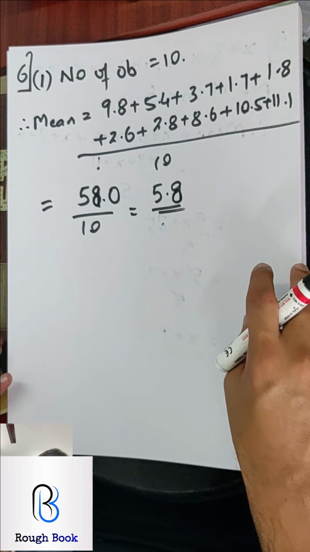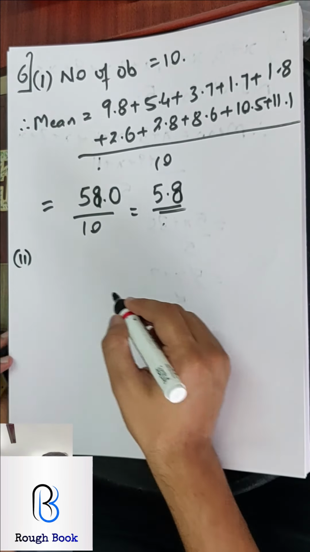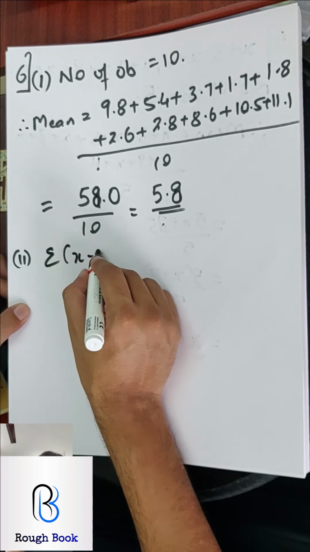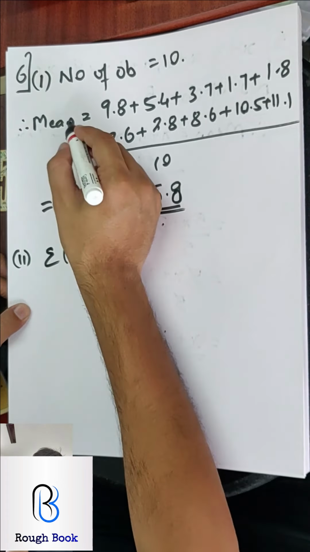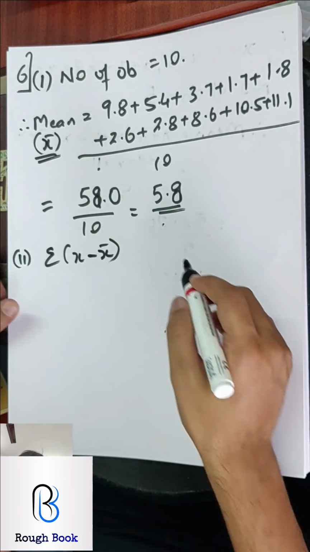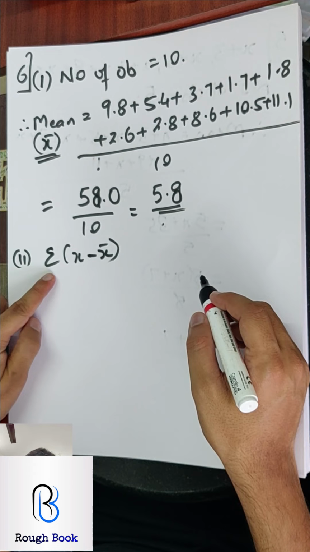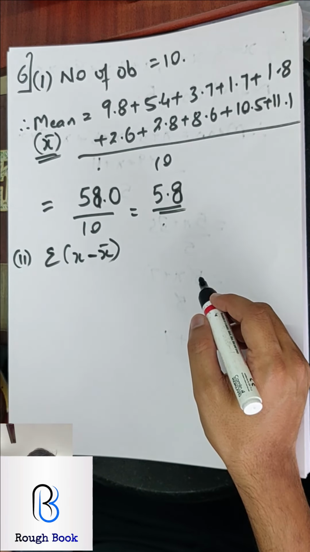Now the second part is very important. Pay attention to this part and understand it well. It says find the value of this. Now the symbol for mean is x bar. This is called x bar, which is the symbol for mean. They want you to find the summation of x minus x bar.